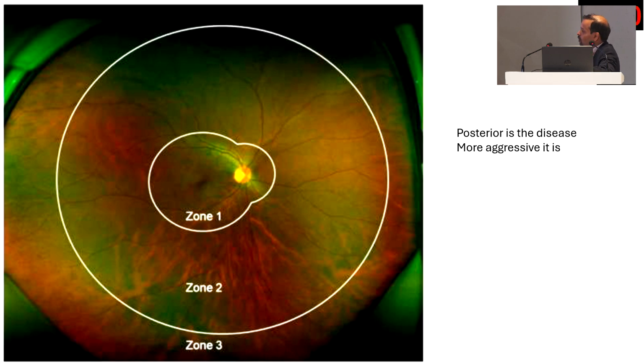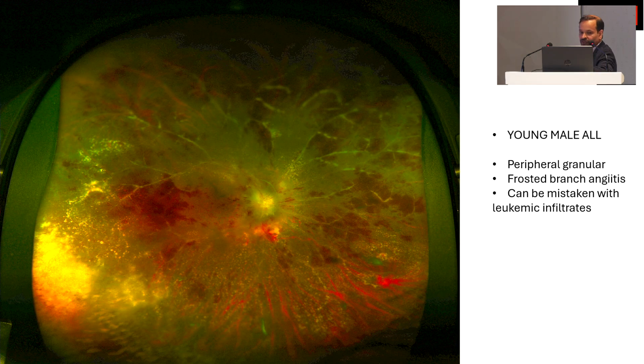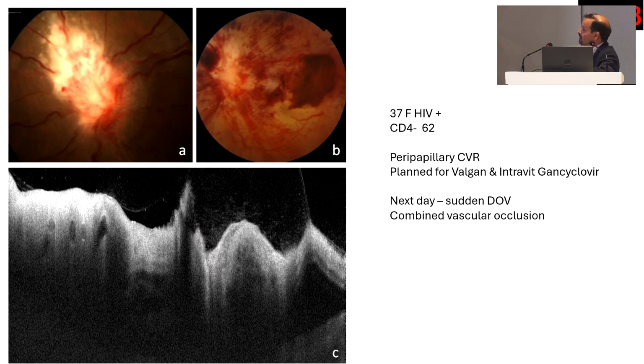So remember, this is how zones are described. Typically you have zone 3 and zone 2 disease, which is milder, but when it is happening in zone 1, it tends to be more progressive. So sometimes the patient can present with a picture like this. You can see not only the retina is affected, all the vessels are affected, and this is what is known as frosted branch angiitis. And since many of the times these patients have systemic malignancies, blood dyscrasias, you can confuse these with leukemic infiltrates. So whenever you have a patient with hematological malignancies, please be very careful that you are not dealing with a case of CMV retinitis.